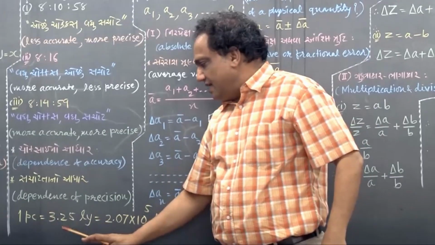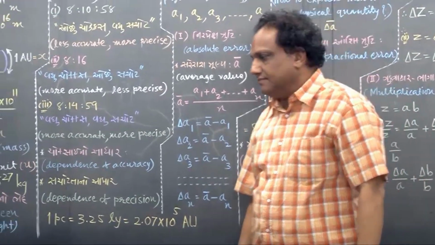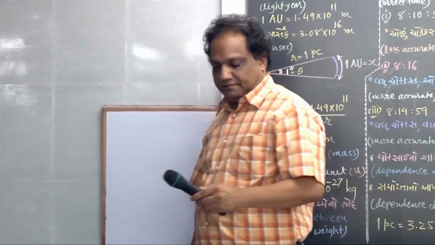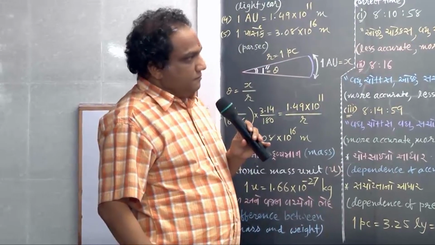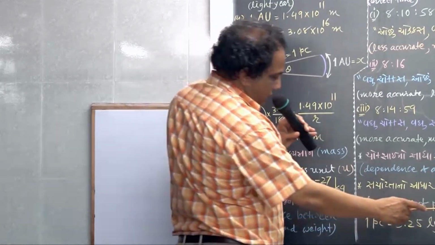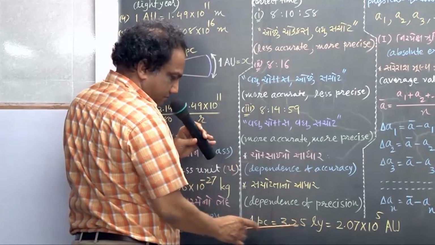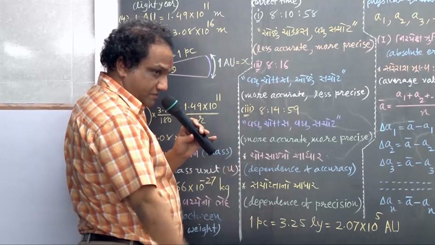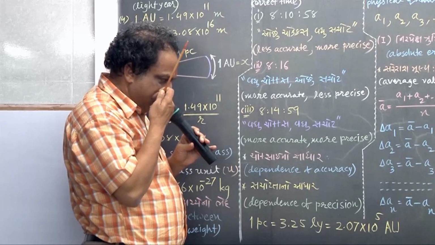1 parsec is this many light year, and it is equal to this many astronomical unit. Next, look, among these three units, astronomical unit, light year and parsec, remember, parsec is the greatest. Parsec is the greatest. Have you noticed one thing?